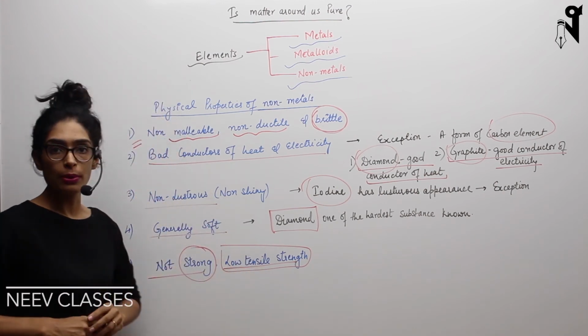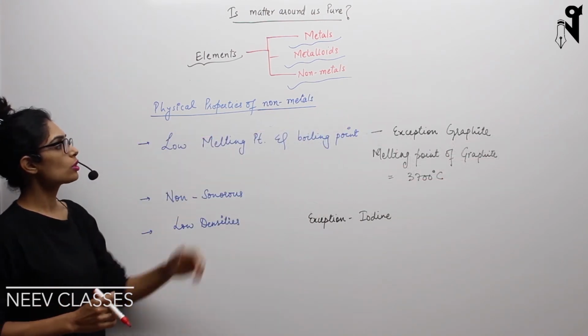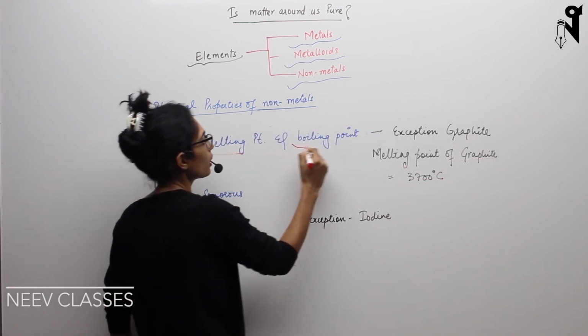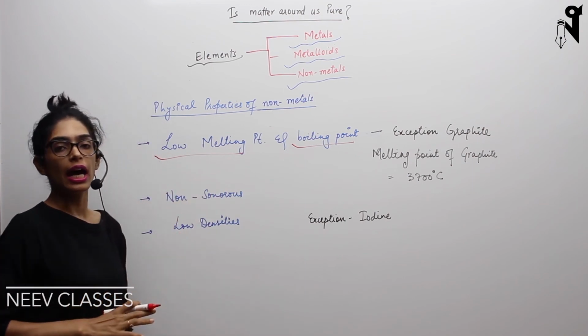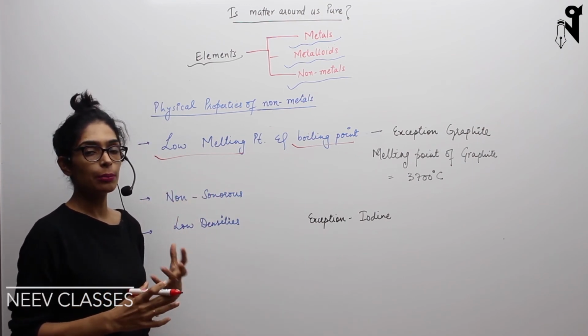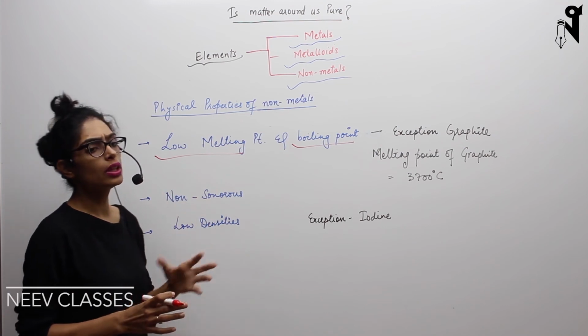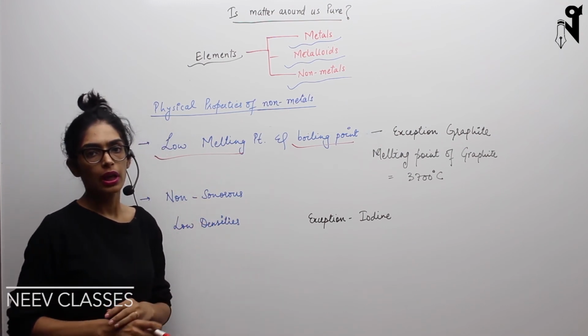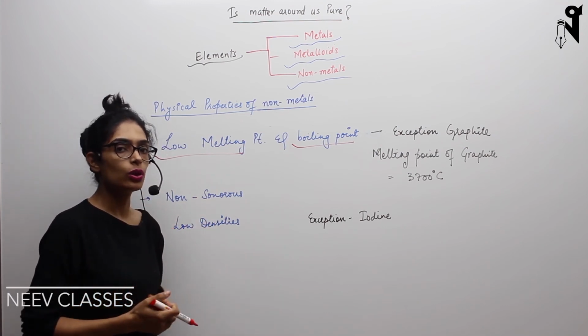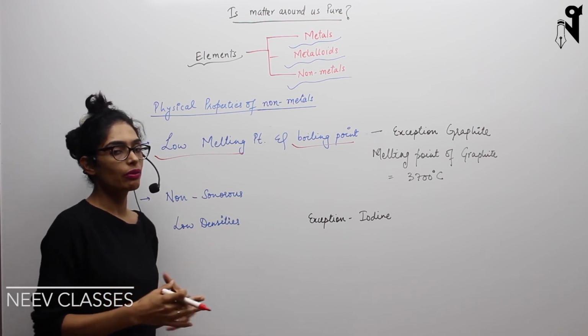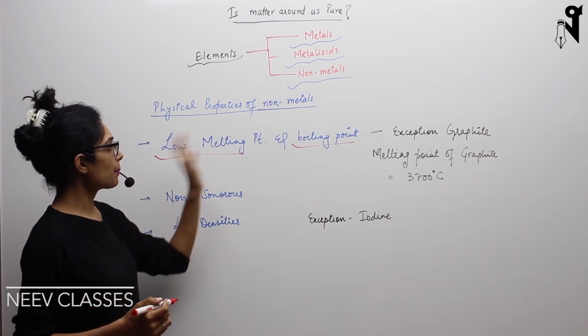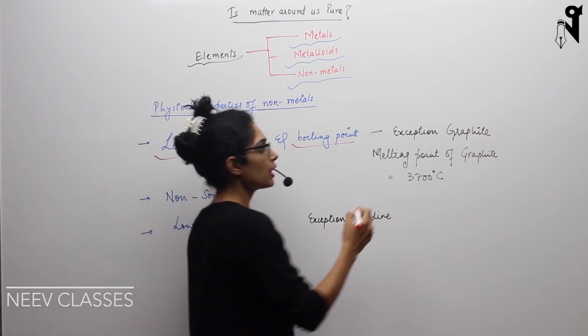Let's discuss the next set of properties of non-metals. The next physical property of non-metals is low melting point and boiling point, which is again the opposite of what we had seen in metals. They had high melting point and high boiling point. Most of the non-metals are gases and liquids, and the ones which are solid also have a very low melting point. The ones which are liquid have a very low boiling point. And the exception to this particular property is graphite.